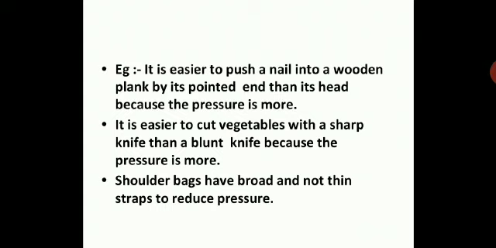It is easier to cut vegetables with a sharp knife than a blunt knife because the pressure is more. Again, area and pressure, you can see the inverse relation. A sharp knife has an edge with a very small area, so it gives the highest pressure, whereas a blunt knife has a wider area and the pressure applied will be lesser. Shoulder bags have broad and not thin straps to reduce pressure. That's why your shoulder bags have wide straps, so that it will give you less pressure on your shoulder and it will not burden you with the load.